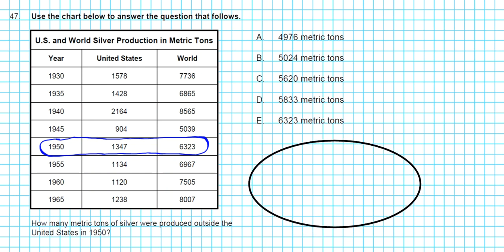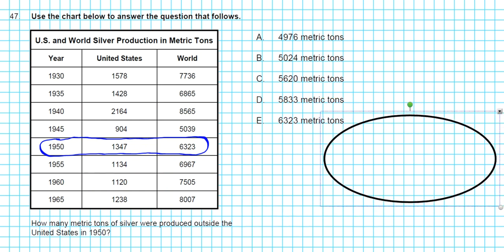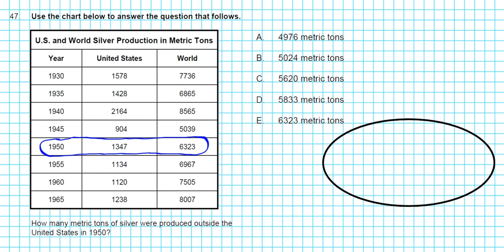This is the world, the silver production for the entire world. Now, the silver production of the United States is a subset of the whole world production. So it's in it. This is for the US.